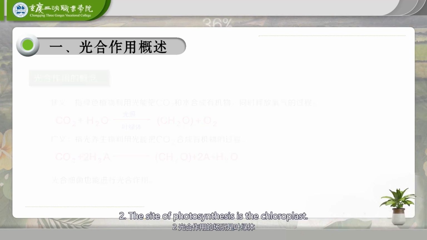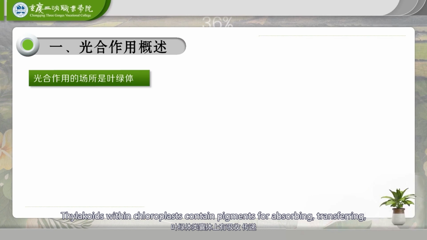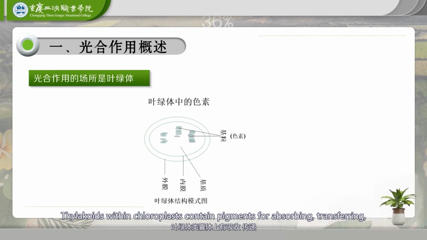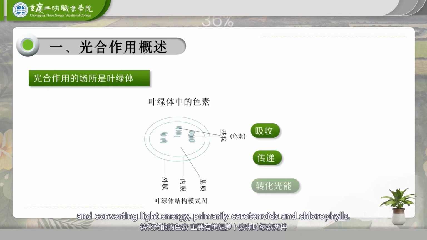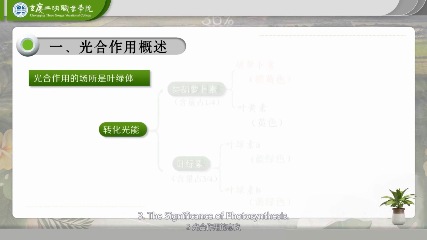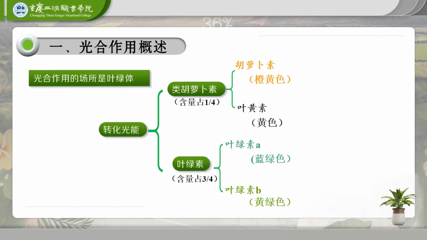2. The site of photosynthesis is the chloroplast. Thylakoids within chloroplasts contain pigments for absorbing, transferring, and converting light energy, primarily carotenoids and chlorophylls. 3. The significance of photosynthesis.